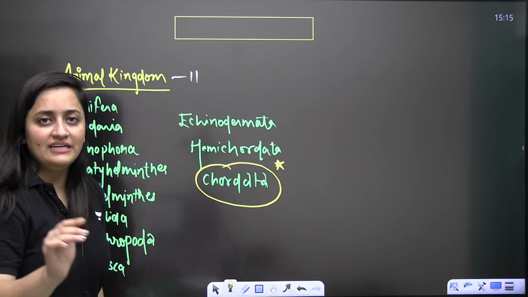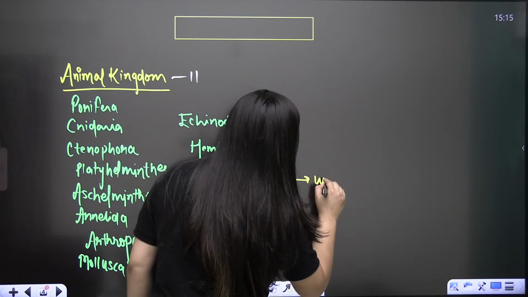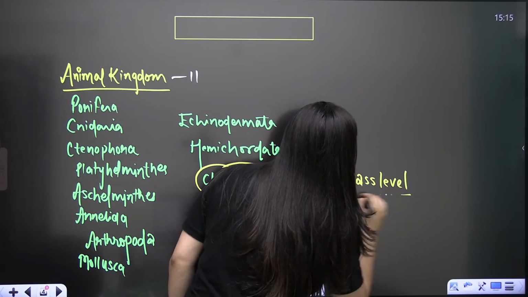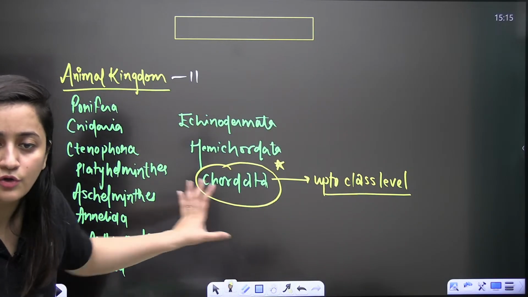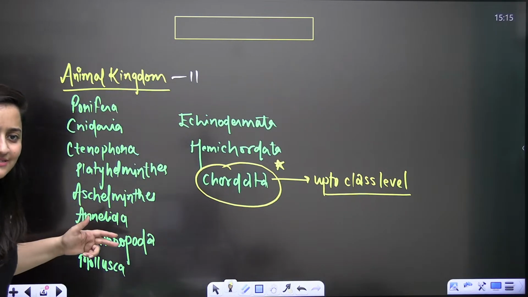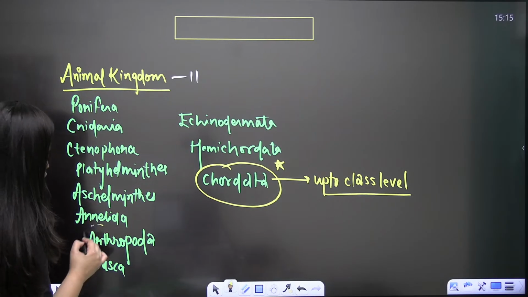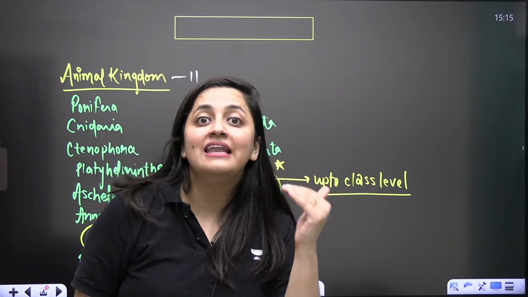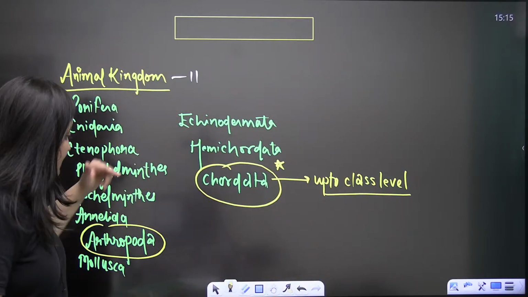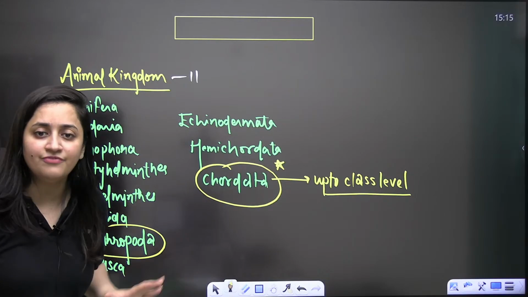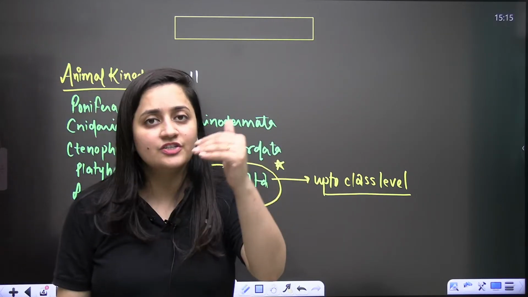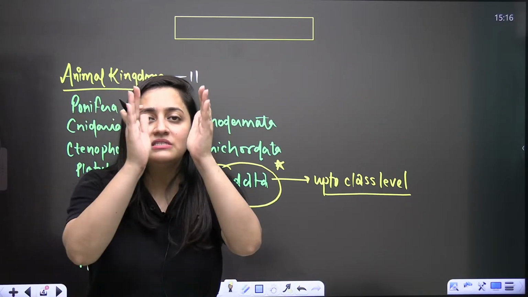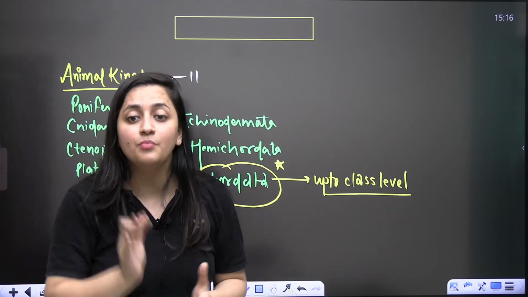As per your NEET syllabus, you have to discuss it up to class level. That is what you need to do. Now when you talk about these phylums, you know that it is the Arthropoda which is the largest phylum, and it is the Mollusca which is the second largest phylum. This is what you need to keep in your head, and this is important as well.